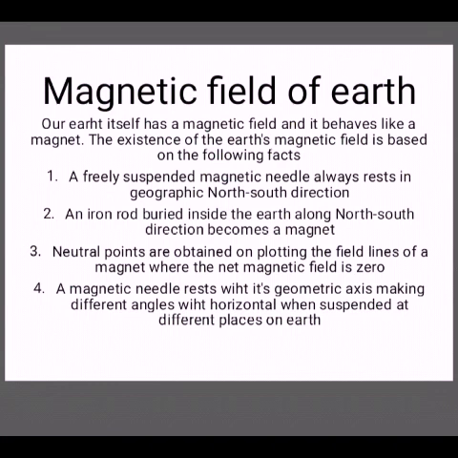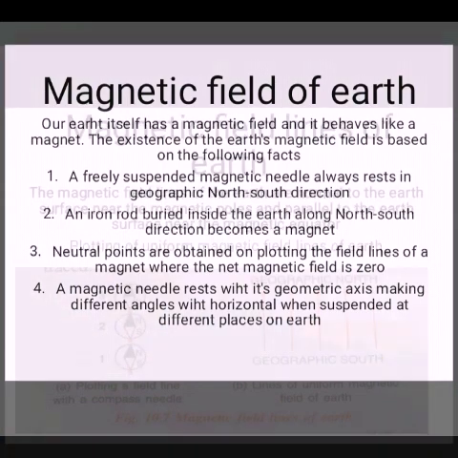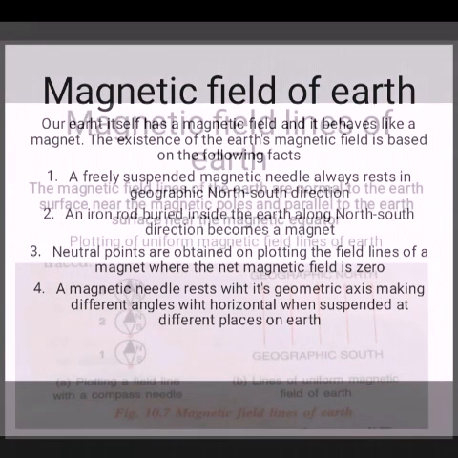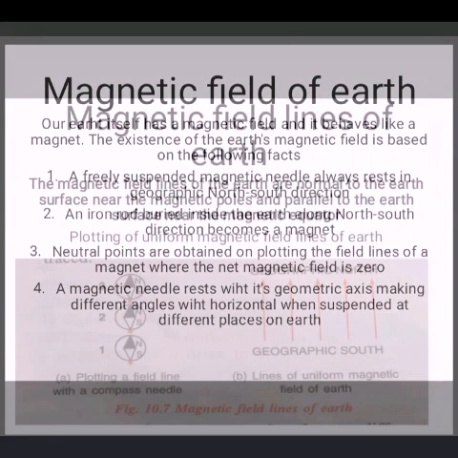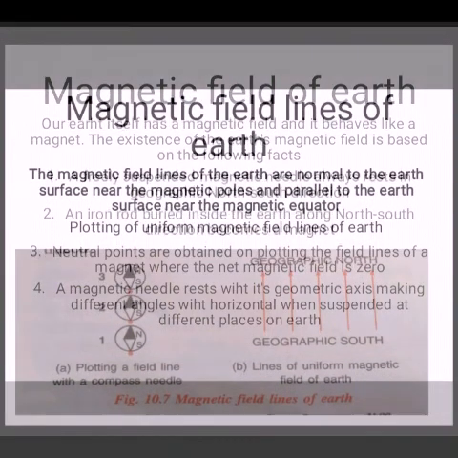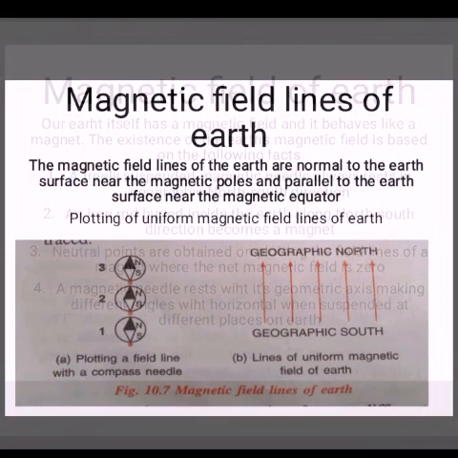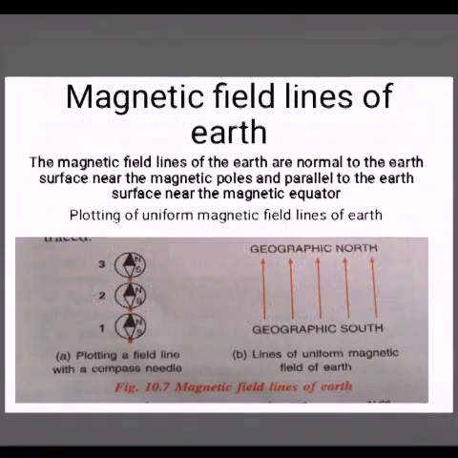At each neutral point, the resultant magnetic field is zero. If a compass needle is placed at a neutral point, it rests in any direction. The reason for the zero resultant magnetic field at the neutral point is that the magnetic field produced by the magnet is neutralized by some other equal and opposite magnetic field. This other magnetic field is actually the horizontal component of the earth's magnetic field.